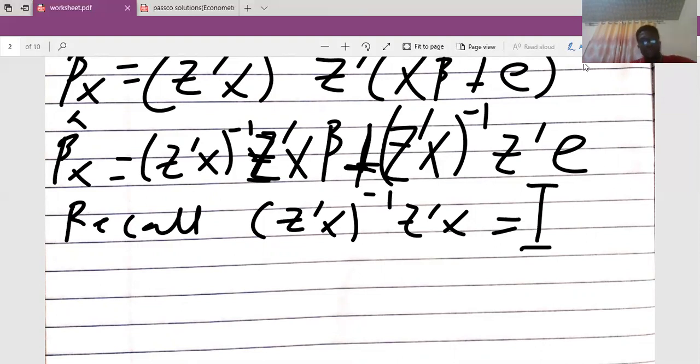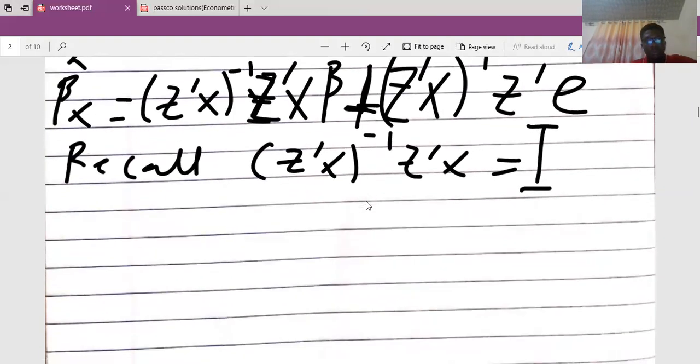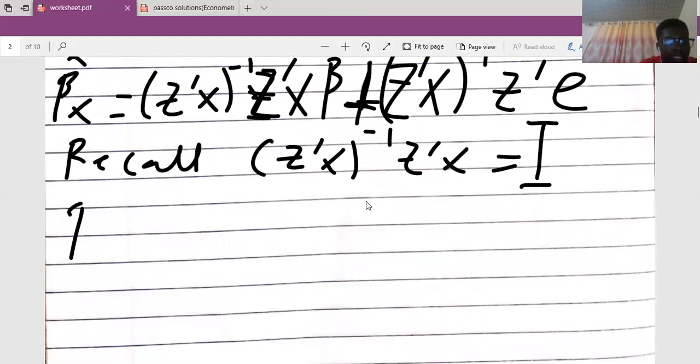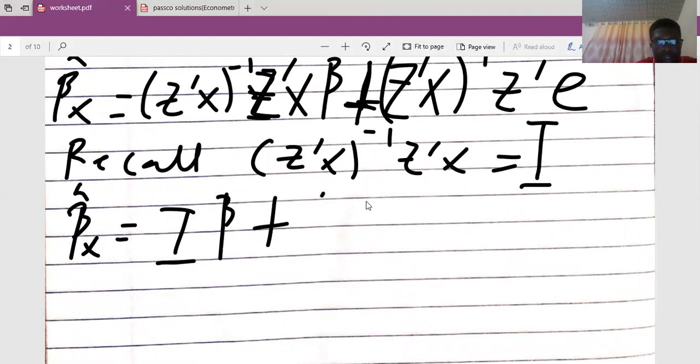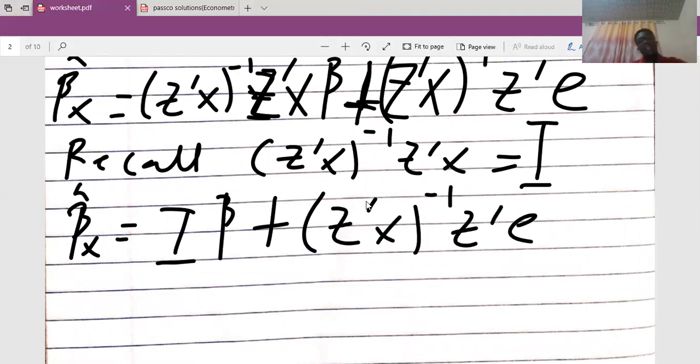Okay, so it means that my beta X cap here is now I beta plus Z prime X inverse Z prime E. And we know that any number operated on or multiplied by the identity element will give me the number.